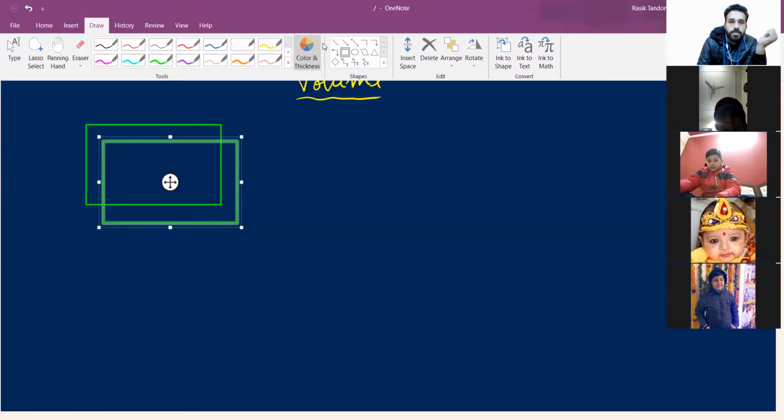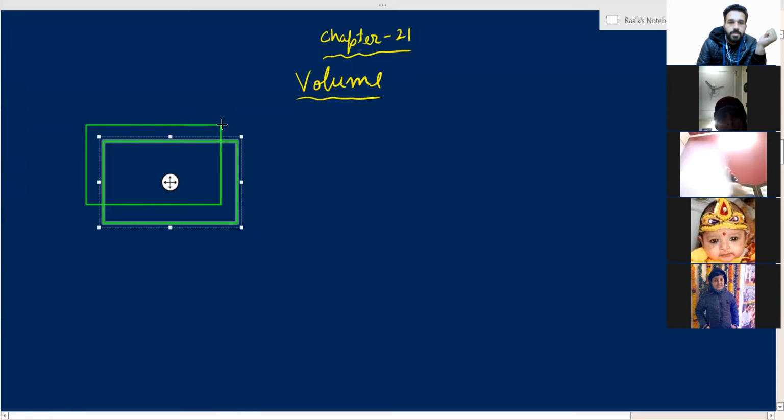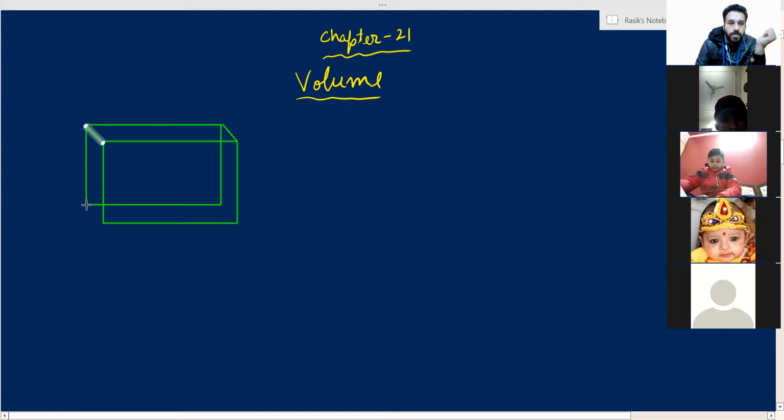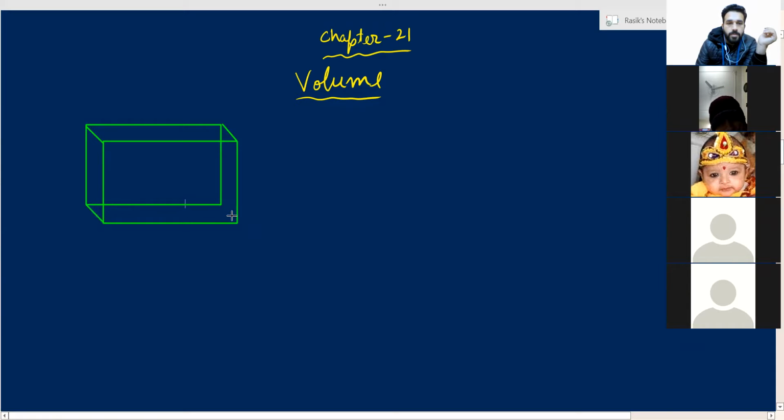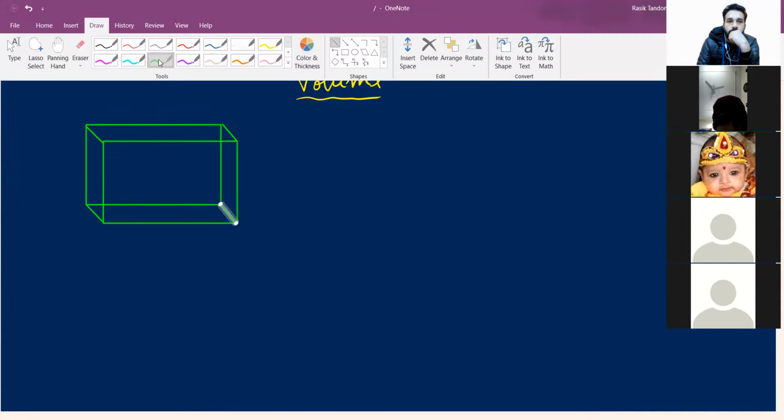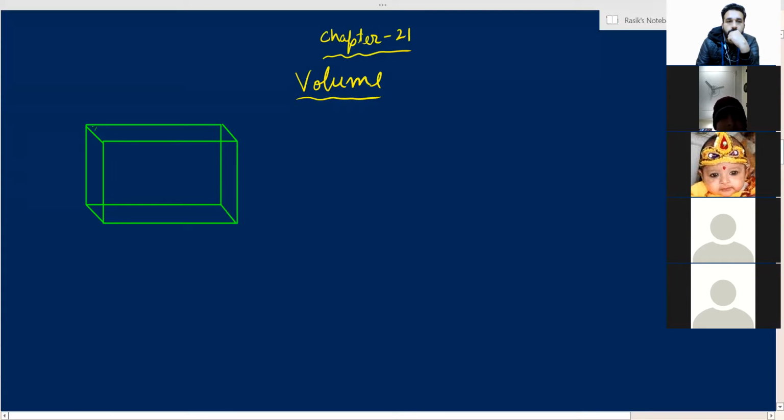Sir, this is a 3D object, like a dice. Something like a cuboid. Yes, sir, it is a cuboid. So when we draw a dice, will it be a 2D or 3D object?